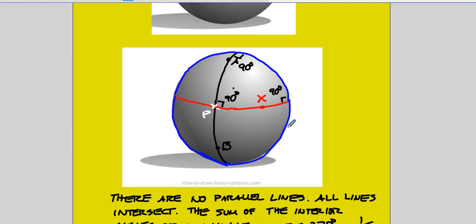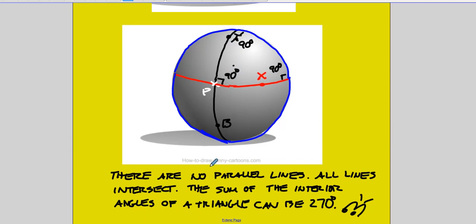And notice I have 3 lines here, the blue one, the black one, and the red one. These are all right angles here. These are 90 degrees. So the sum of these angles is not 180. It's actually going to be 270. So that's what I summarize here. There are no parallel lines. All lines intersect. The sum of the interior angles of a triangle can be 270. And that's all because in this geometrical system, we do not assume Euclid's parallel postulate. We do not assume that there's going to be exactly one line through a point not on a given line. So that assumption is dropped in spherical geometry.